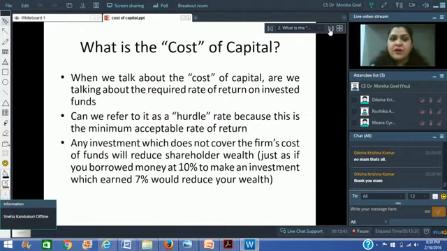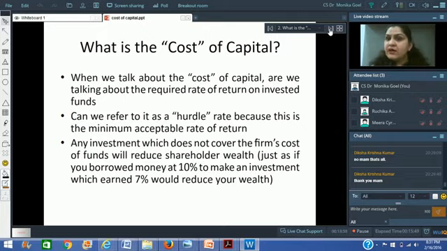So what is this cost of capital? When we talk about cost of capital, we are talking about the required rate of return. That means that if you decide to invest in a particular project, you would be borrowing money or arranging funds at a particular cost. So you need to earn at least that much so that you are able to recover the cost. Even if you don't add any value to the shareholders, you are still in a no profit, no loss situation. So you need to know what your cost is.